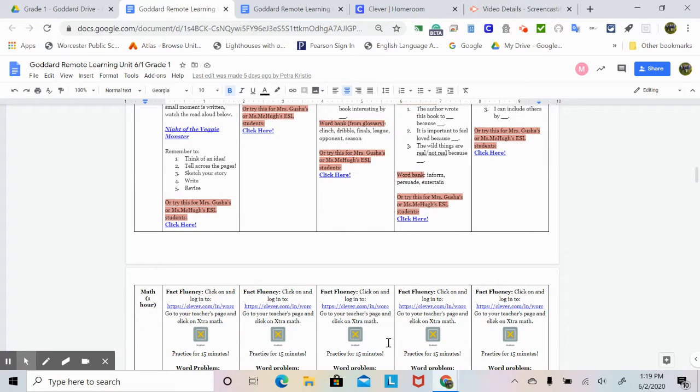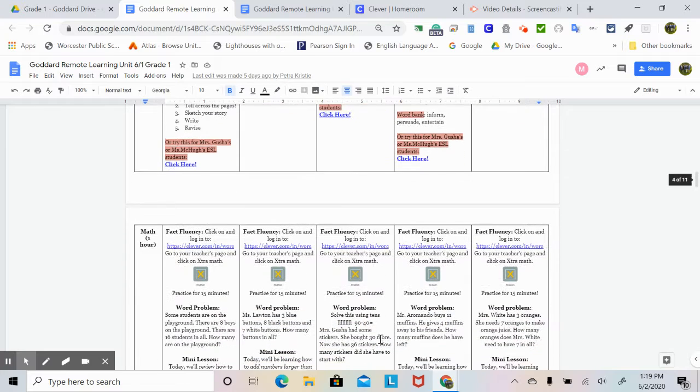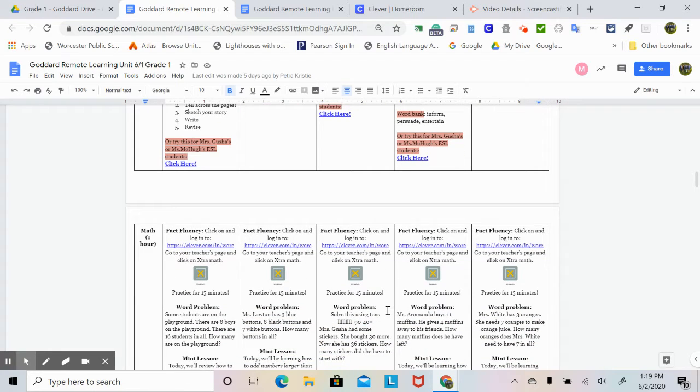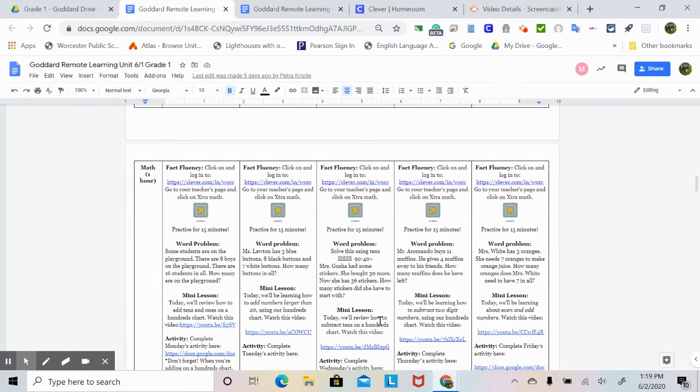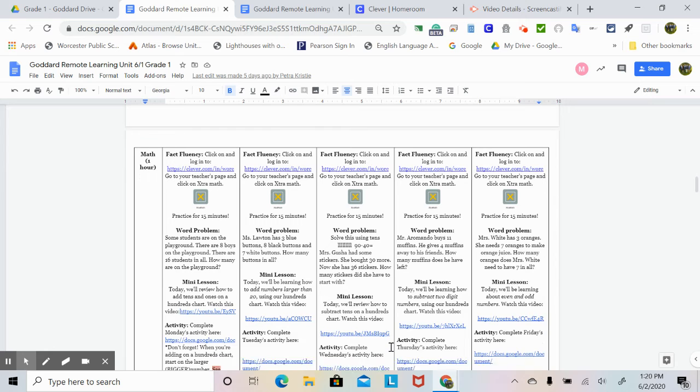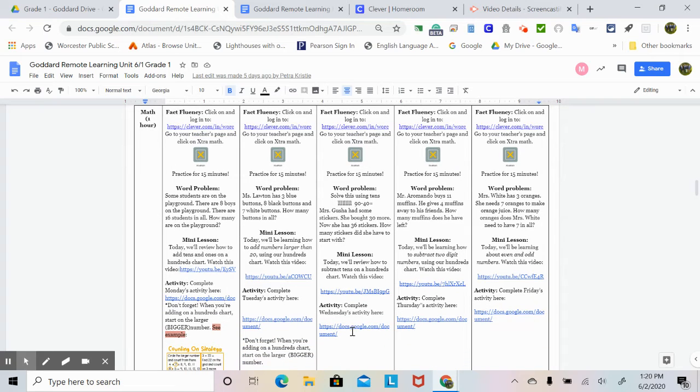On to math. You're going to log into Extra Math and practice for 15 minutes. Your word problem of the day: solve this using tens. Mrs. Gusha had some stickers. She bought 30 more. Now she has 36 stickers. How many stickers did she have to start with? Here's your mini lesson for today. We'll review how to subtract tens on a hundreds chart. Watch this video and then complete this worksheet here.